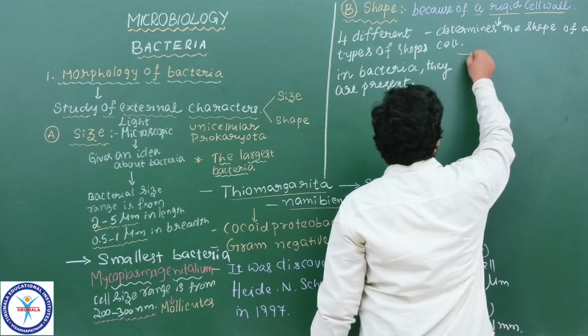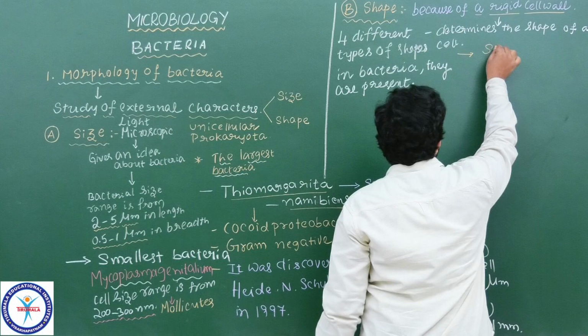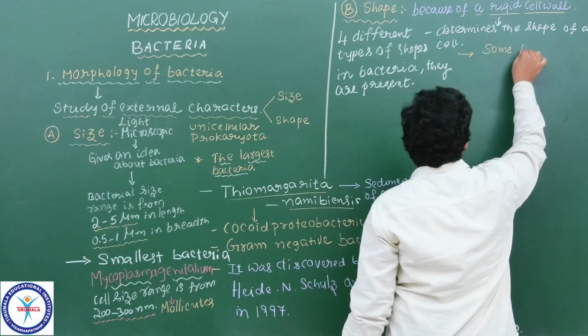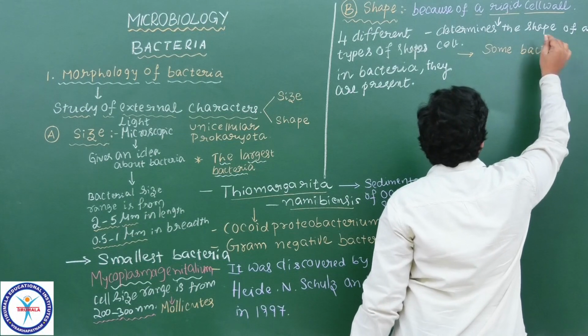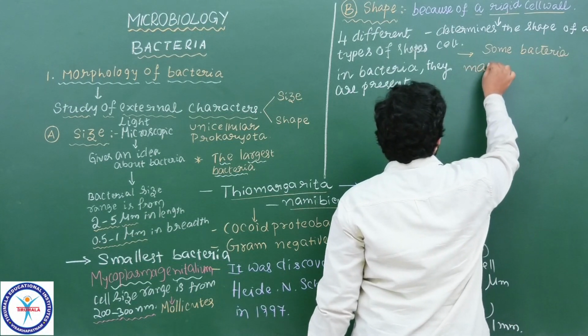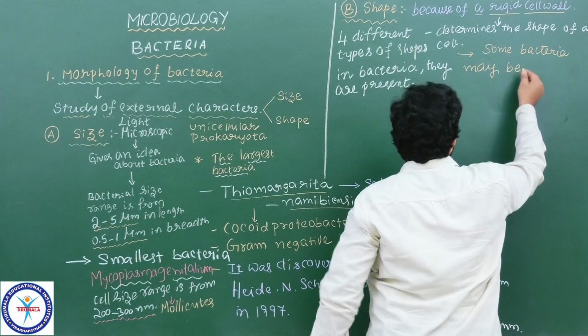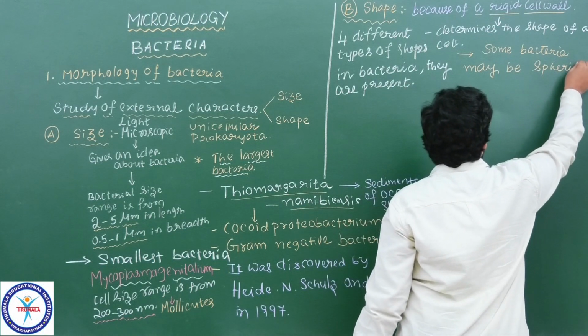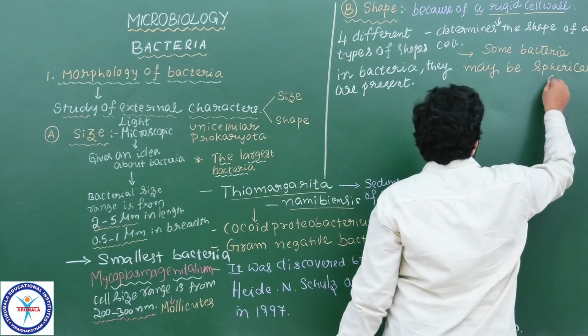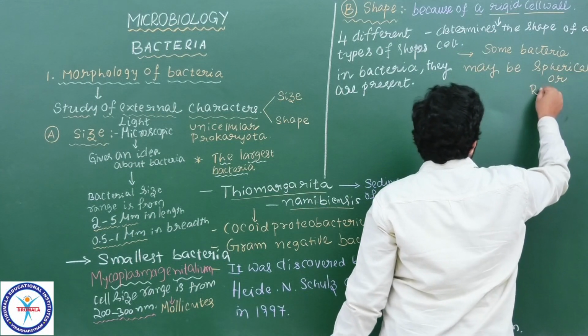We see some bacteria that may be spherical or round in shape.